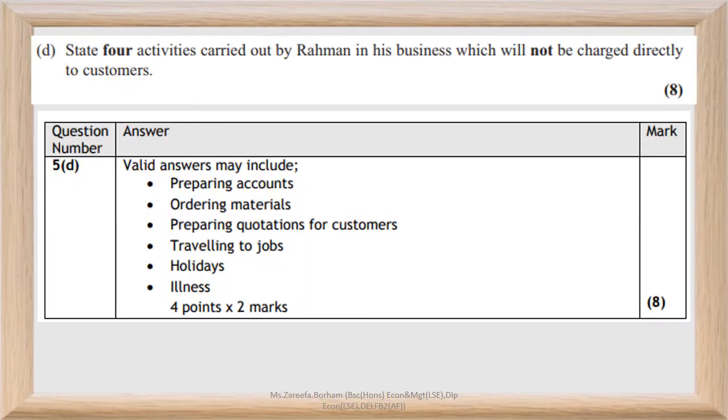quoted. Part D of the question asks us to state 4 activities carried out by Raman in his business which will not be charged directly to customers. In other words, the question asks us to state 4 activities which Raman does but which are not directly relevant to the customer's orders and therefore cannot be charged to the customers.